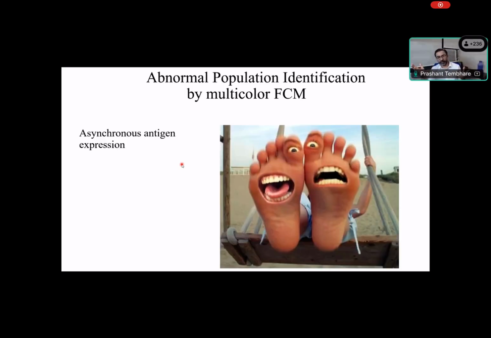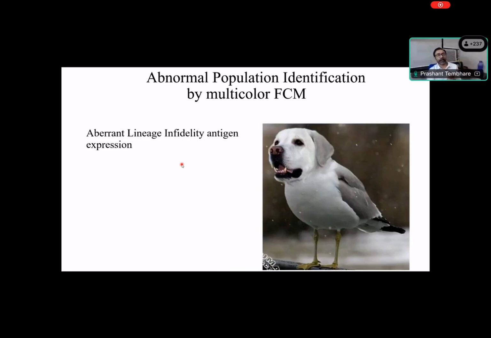Then asynchronous antigen expression: something which should appear at a particular stage, but is not appearing. Right? Abnormal localization of antigen at different stages or different parts of cells is also indicative of aberrance. And lineage, as I mentioned, aberrant lineage. That is complete lymphoid antigen expressed in myeloid lineage, or myeloid antigen expressed in lymphoid lineage, which is complete aberrancy. This is a gross aberrancy, so it is called aberrant lineage antigen expression. So these are the common deviations that occur when there are neoplastic changes in the myeloid series or lymphoid series for that matter. And we can use this to identify aberrancies and confirm the neoplasm.